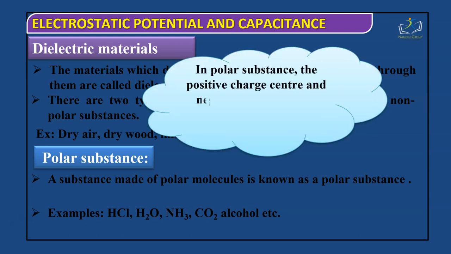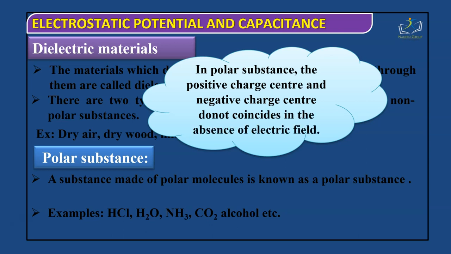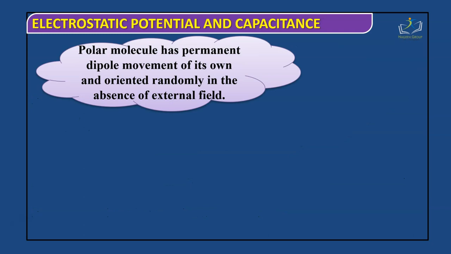In polar substances, the positive charge center and the negative charge center do not coincide in the absence of an electric field. Polar molecules have a permanent electric dipole moment of their own and are oriented randomly in the absence of an external field.